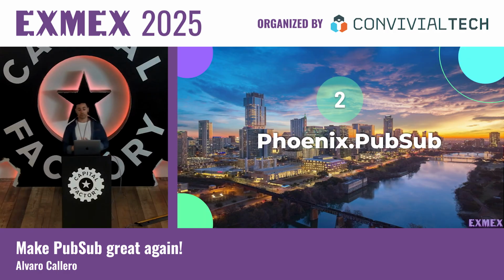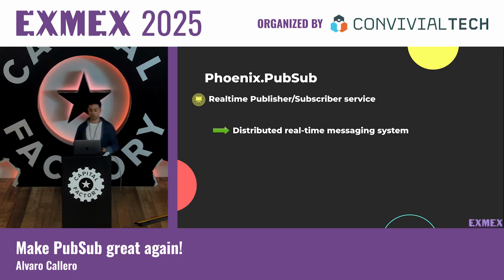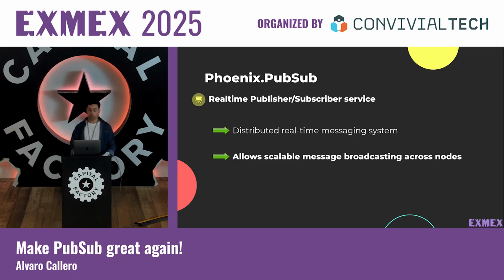Okay, in the second part, we are going to try to unveil the mystery about how we can use PubSub in Elixir. In order to do this, we are going to use the module Phoenix PubSub. This is a real-time publisher subscriber that we have available to use in Elixir. It is a distributed real-time messaging system that will allow processes to broadcast messages and also receive messages. It allows scalable message broadcasting across nodes, which is very important and crucial in real-time applications like broadcasting, live updates, among other use cases.